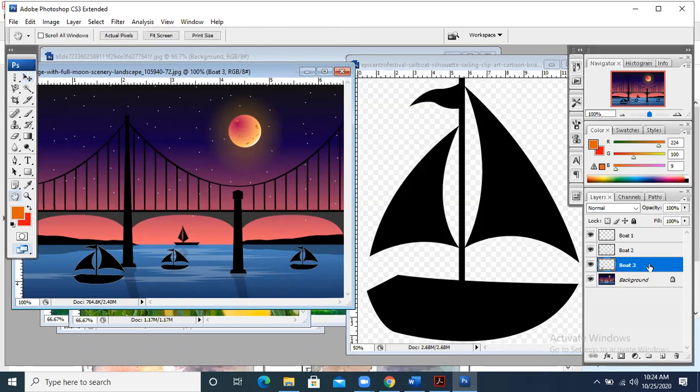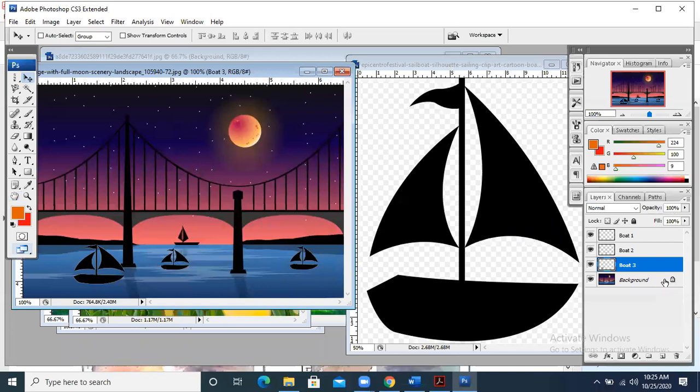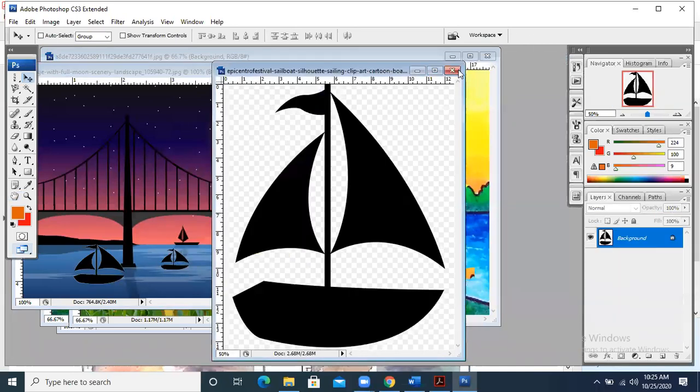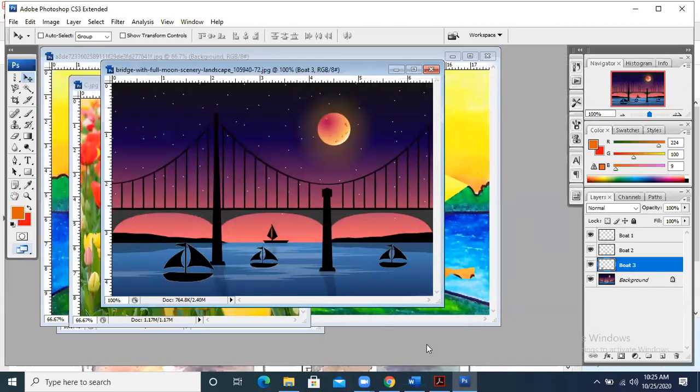When you double click the layer, you will see that this window will appear. There are a number of options that we are not studying right now, which are available when you select this option, like what kind of color is there and what kind of things we are selecting. This is the option that we are going to study further, but right now we are not doing this. But this is how you can do this. This lesson is very important.